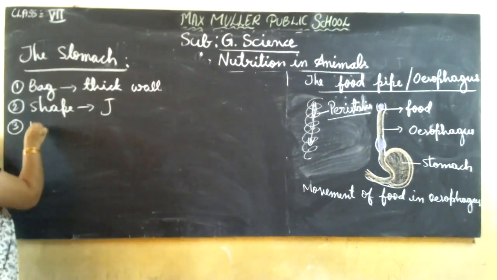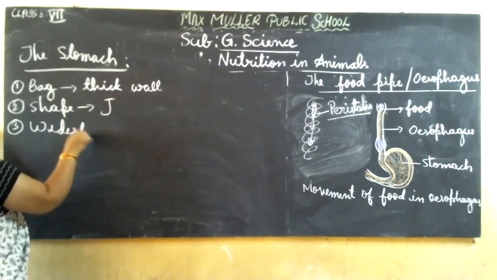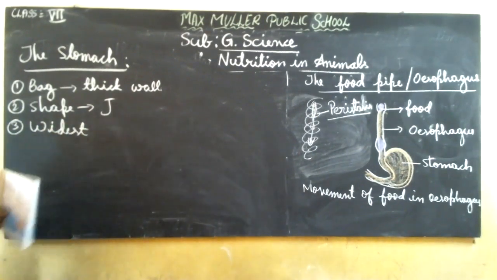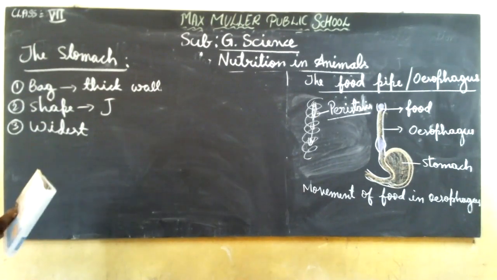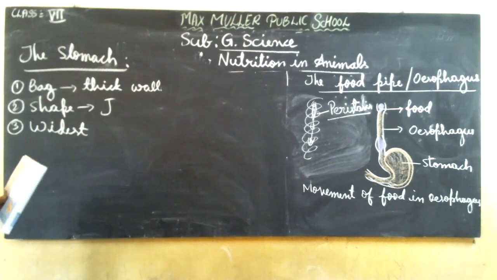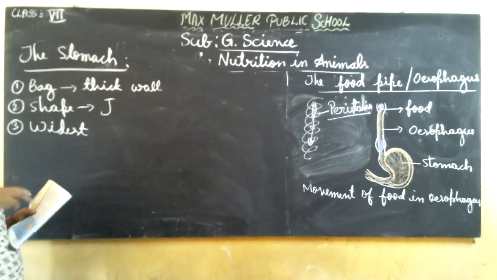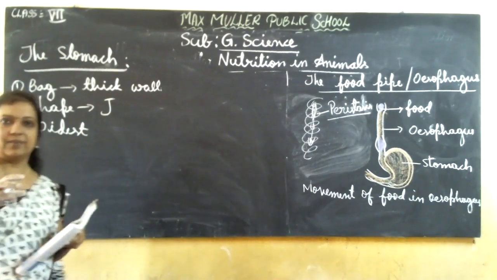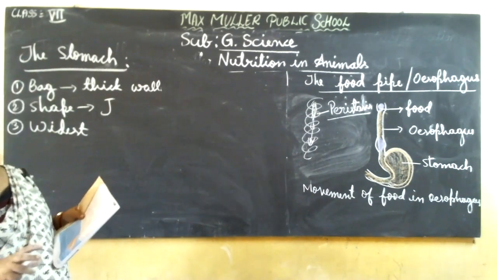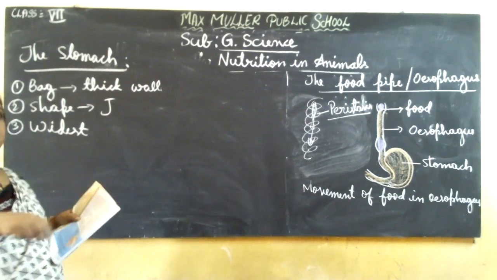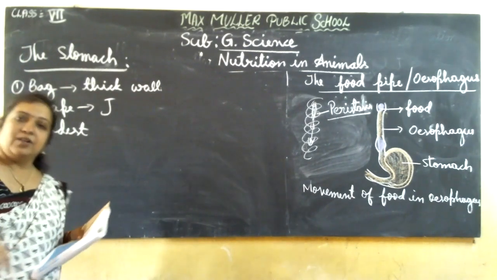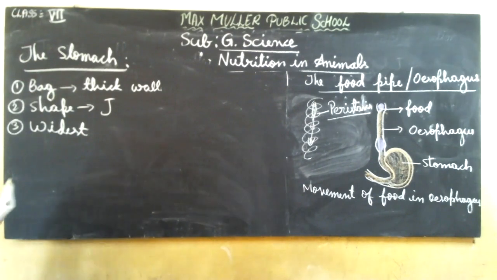Third point, it is the widest part. Here it is enlarged, a little stretched. The narrow pipe-like esophagus is stretched here in the stomach area. It receives food from the food pipe, and digestion and chemical reactions go on there. Then its other end opens into the small intestine.